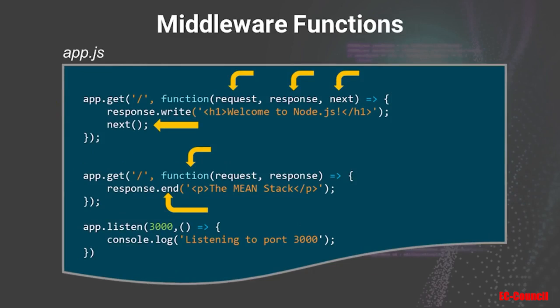Middleware functions have access to the request object, the response object, and the next function in the application's request-response cycle. Now, if the current middleware function does not end the request-response cycle, it must call the next function to pass control to the next middleware function. Otherwise, the request will be left hanging. And you always want to avoid that from happening by terminating the request-response cycle like you see here.